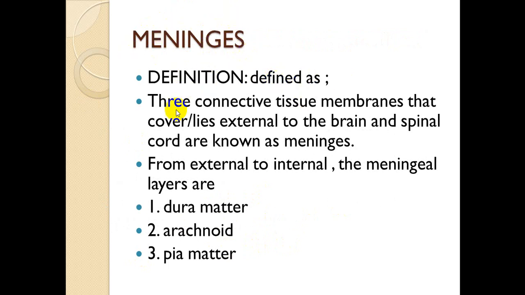Meninges is defined as three connective tissue membranes that cover, or lie external to, the brain and spinal cord. These three layers of connective tissue are membranes that cover the spinal cord and brain from outside, so they are known as meninges. When we go from external to internal, the meningeal layers are the dura mater, then the arachnoid mater, and then the pia mater.